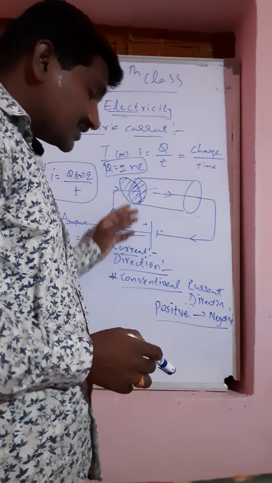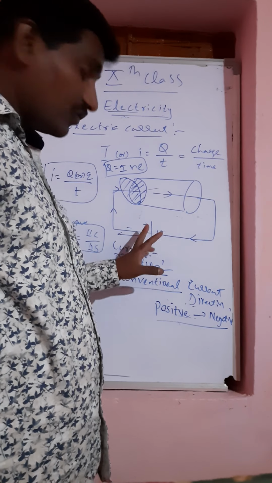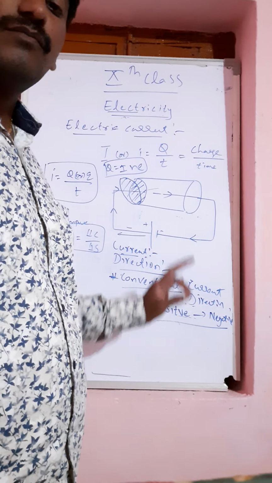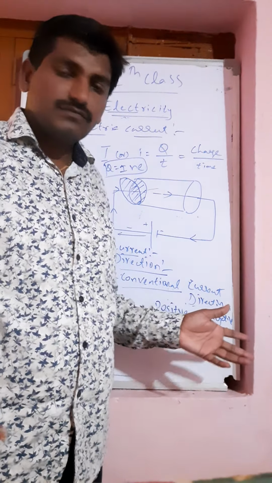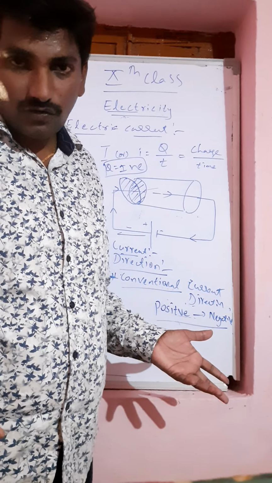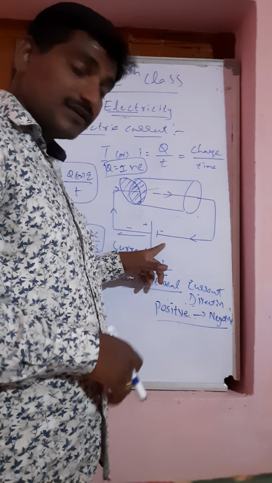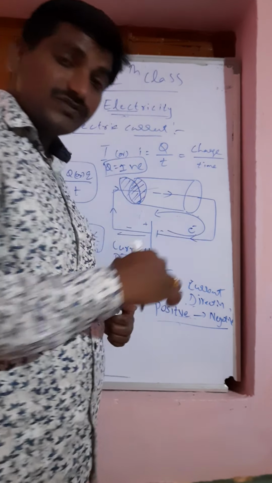Whenever electrons reach the positive terminal, then we say that electric current flows from positive to negative. That is the proper direction. Then what actually moves from positive to negative? Nothing moves.